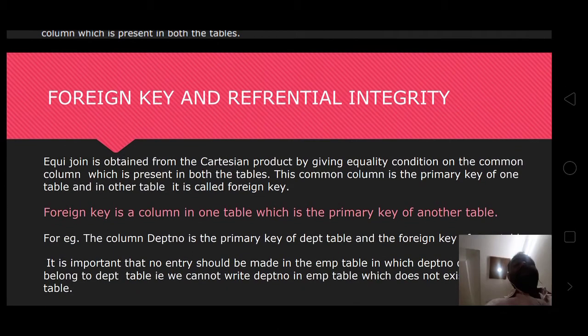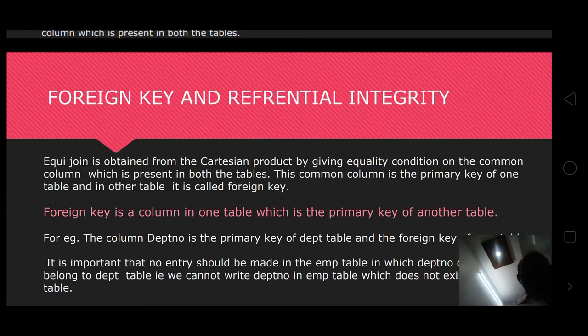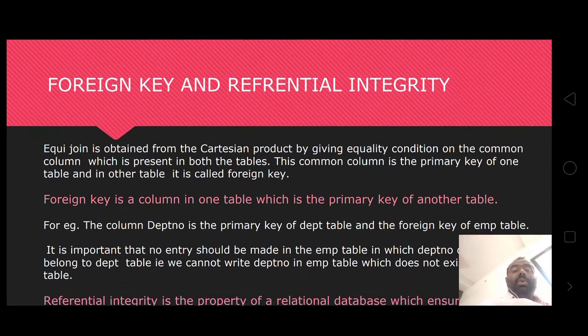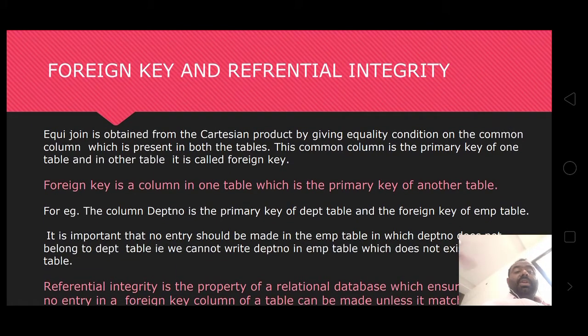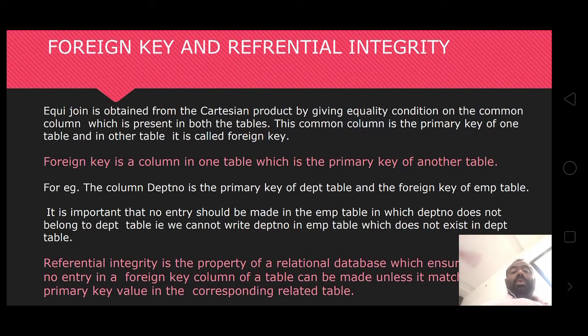Foreign key and referential integrity. Here, an equal join is obtained from the Cartesian product by using the equality condition on the common column when it is present in both the tables.